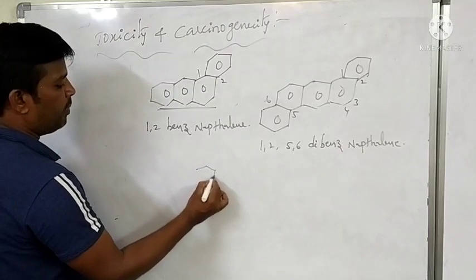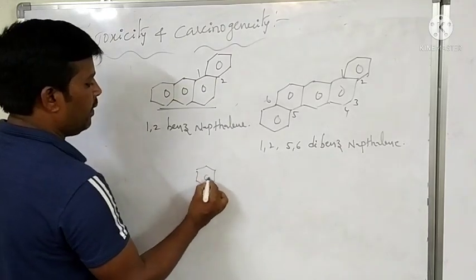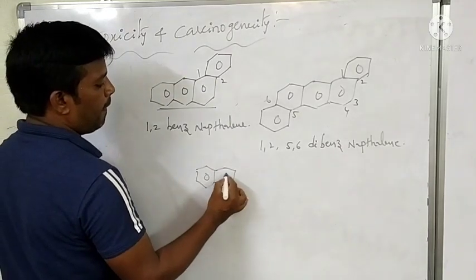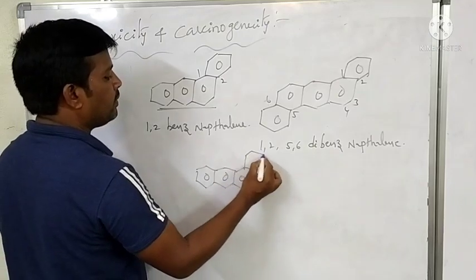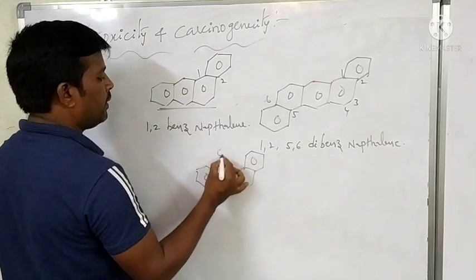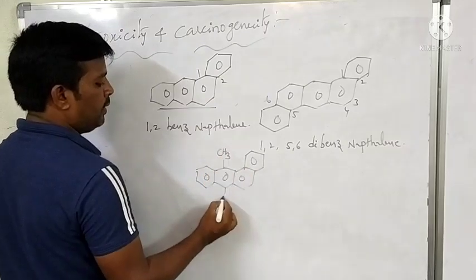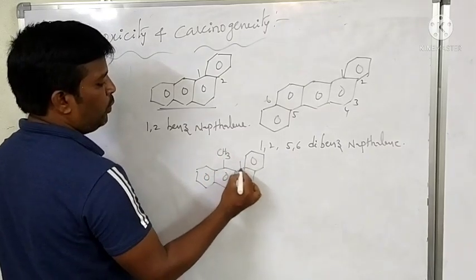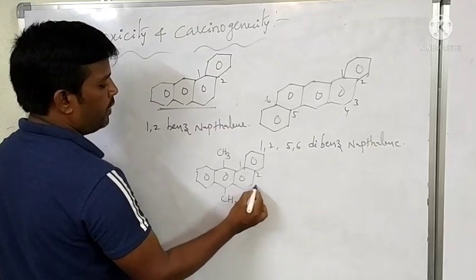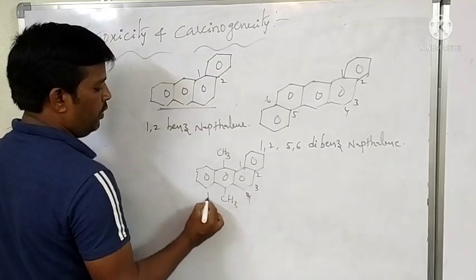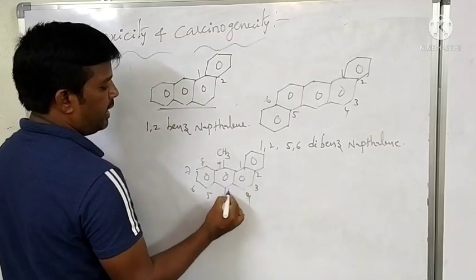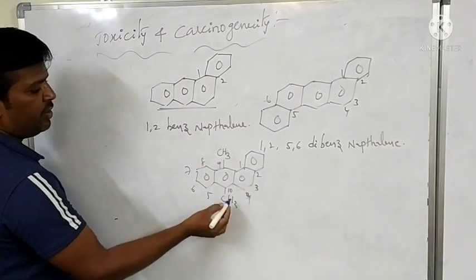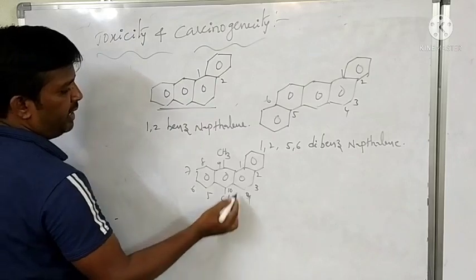Another example: numbering 1 to 10, at the 9, 10 positions two methyl groups are present, with a benzene ring at 1, 2.